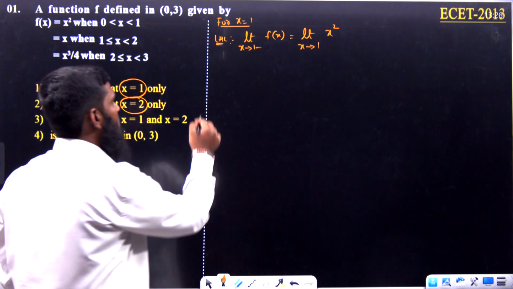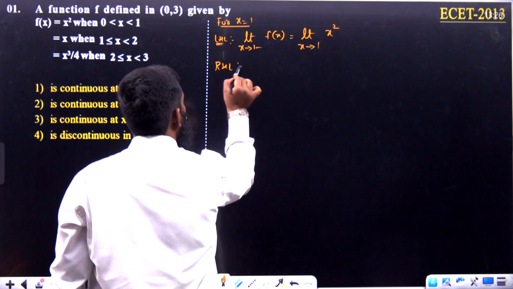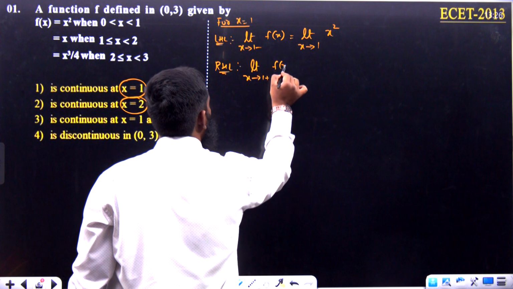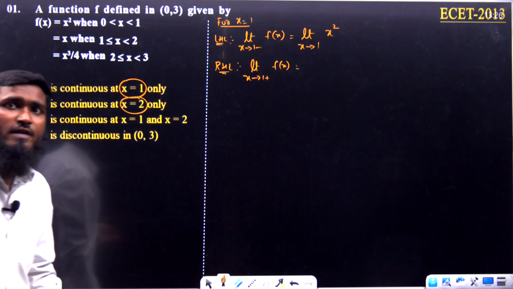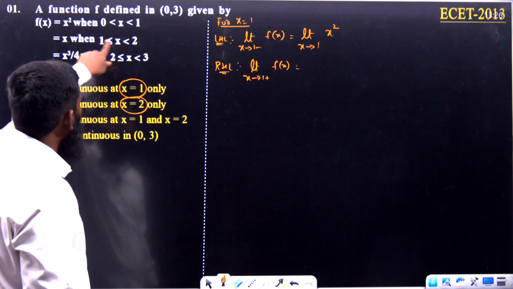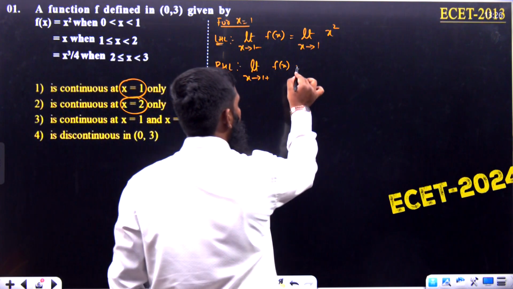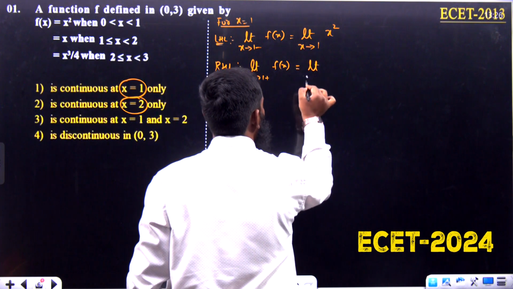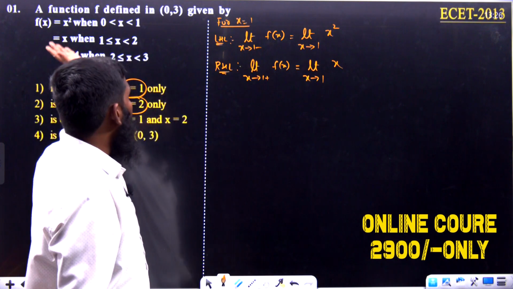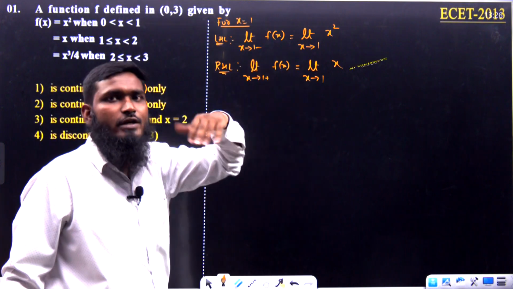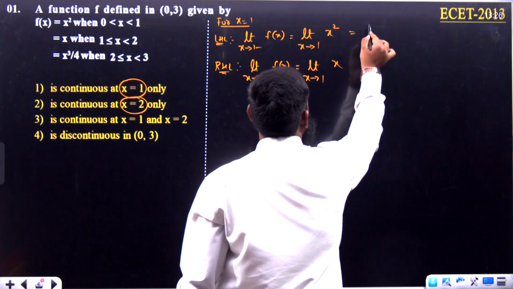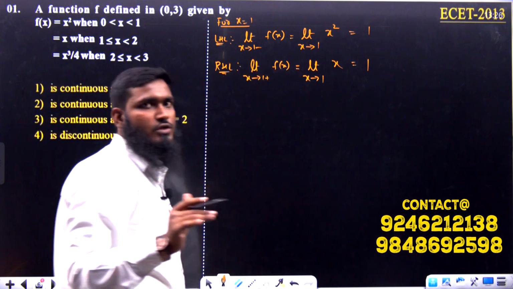Okay. Now next, similarly the RHL value. RHL means limit x tends to 1 plus f of x. So 1 plus means somewhat greater than 1, which means from 1 to 2. From 1 to 2 we are having the function as x over here. So let us take this part as limit x tends to 1 again, and this function is x, because whenever we have already applied the condition, there is no need to take 1 minus or 1 plus again. Okay. So what answer are we getting? 1 square will become 1, so it is equal to 1. LHL is equal to RHL.